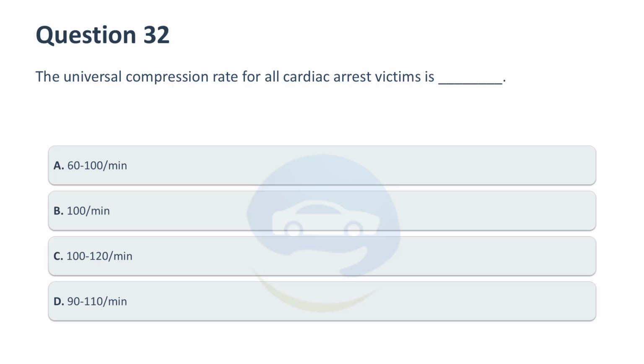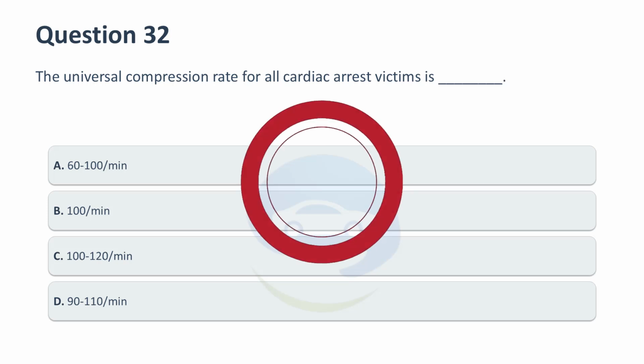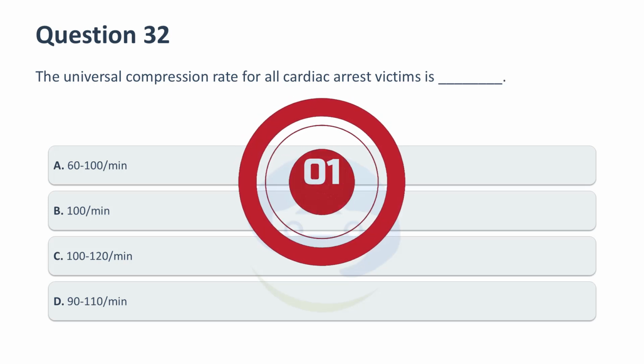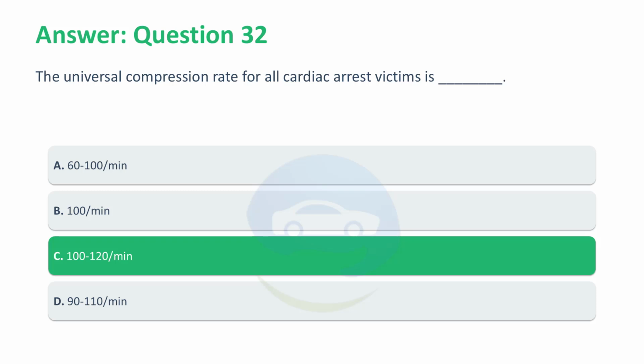The universal compression rate for all cardiac arrest victims is: A. 60-100 per minute. B. 100 per minute. C. 100-120 per minute. D. 90-110 per minute. Correct answer, C. 100-120 per minute. The universal compression rate for all cardiac arrest victims is 100-120 per minute.